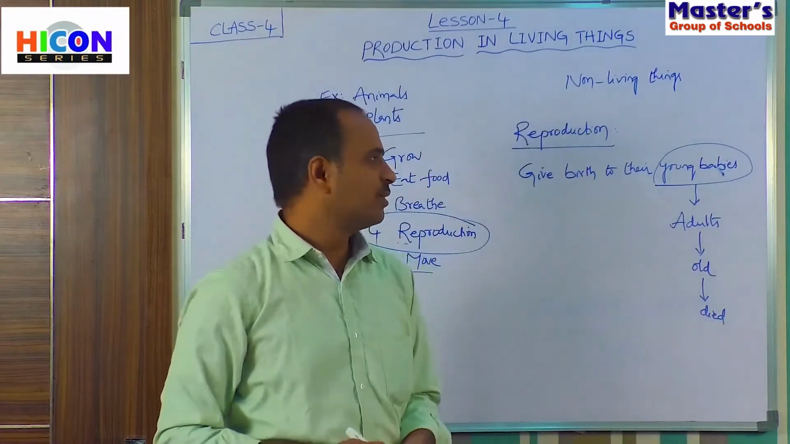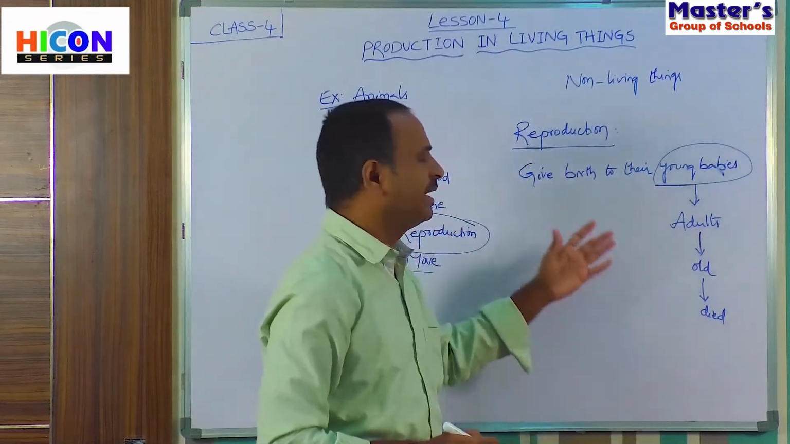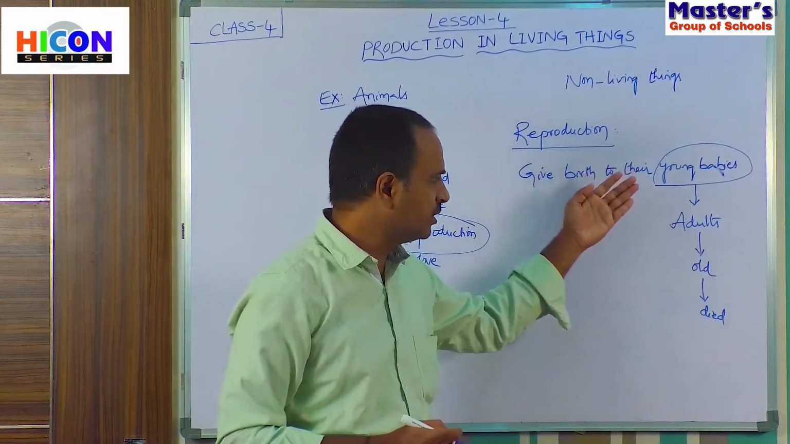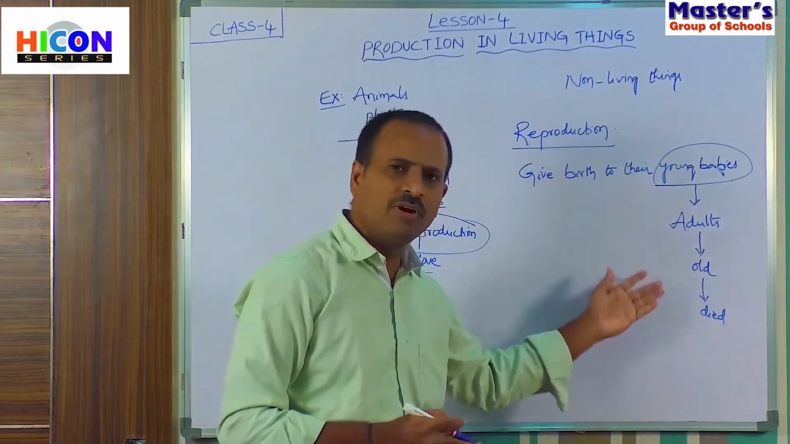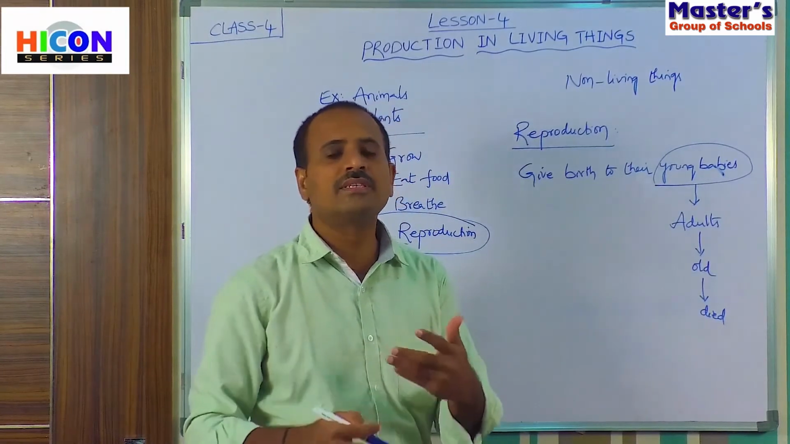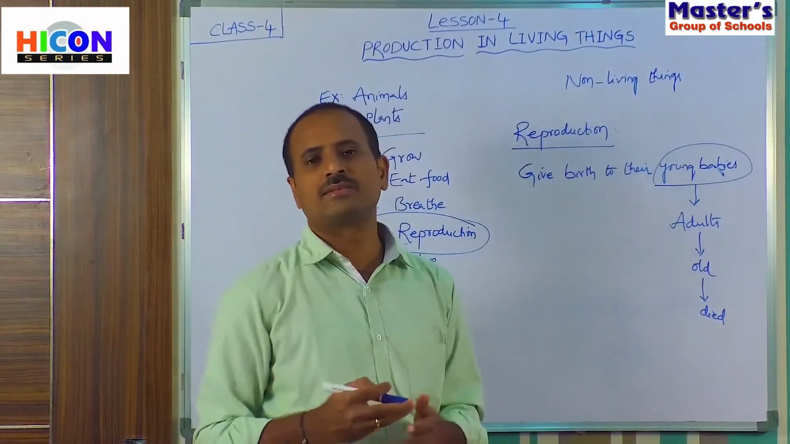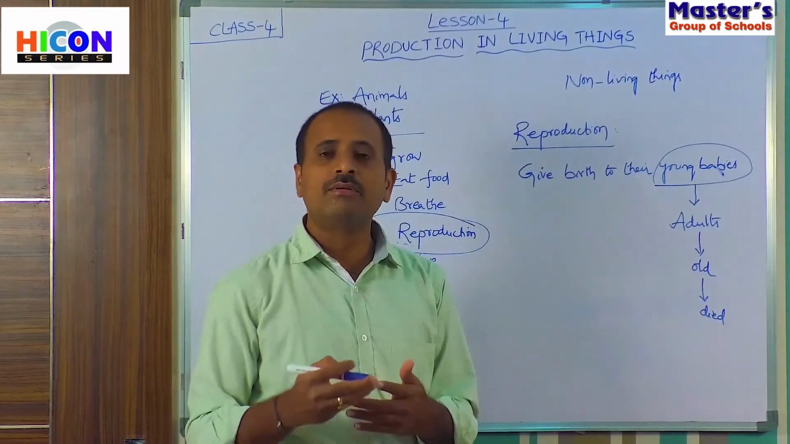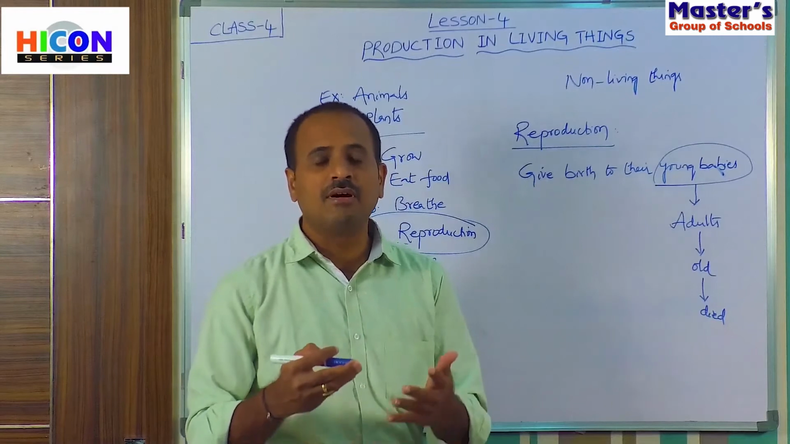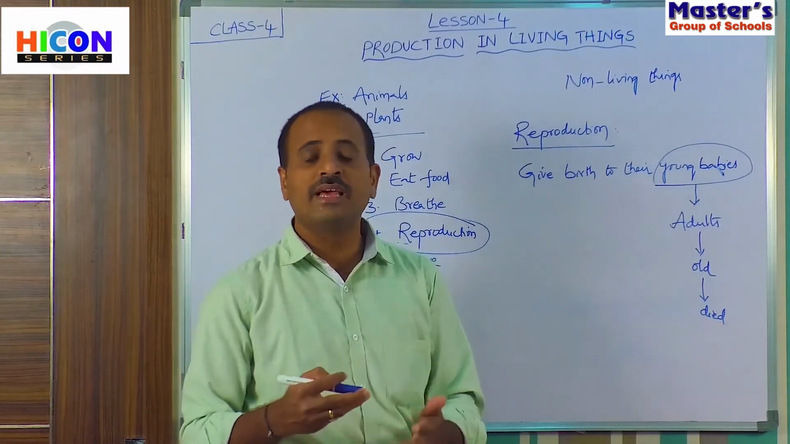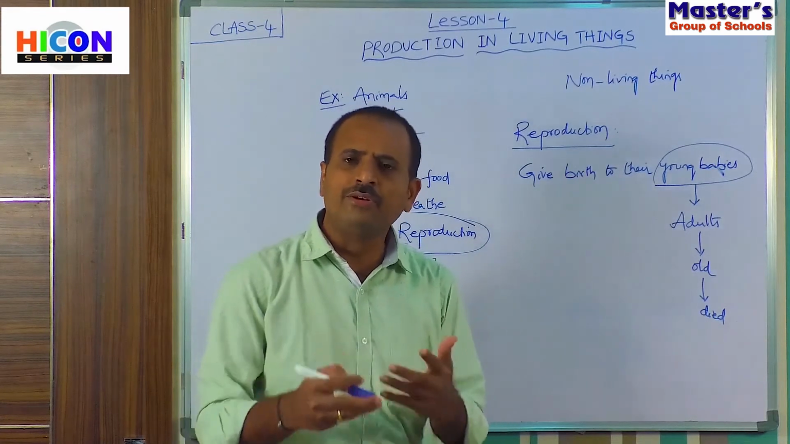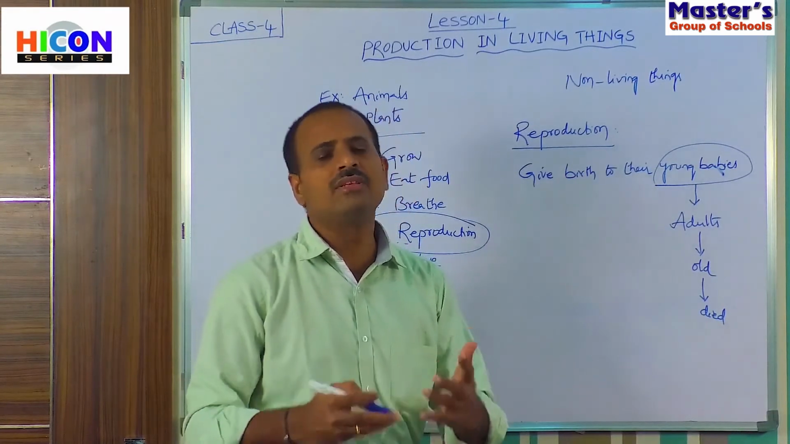So children, if that is all that takes place, the race will become extinct, because if the young babies grow into adults and then become old and die, then they cannot live on this earth for more years. So to continue their species on this earth for more years, they have the capability of reproduction.